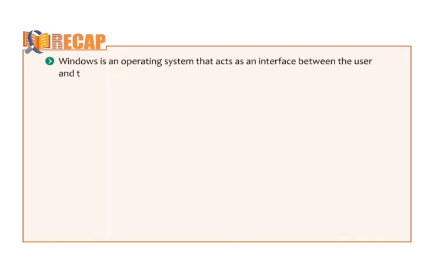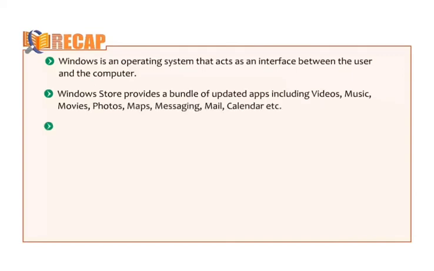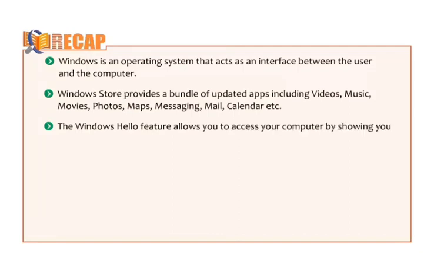Let us quickly glance through the key points discussed in this chapter. Windows is an operating system that acts as an interface between the user and the computer. Windows Store provides a bundle of updated apps including videos, music, movies, photos, maps, messaging, mail, calendar, etc. The Windows Hello feature allows you to access your computer by showing your face, fingerprints or iris.